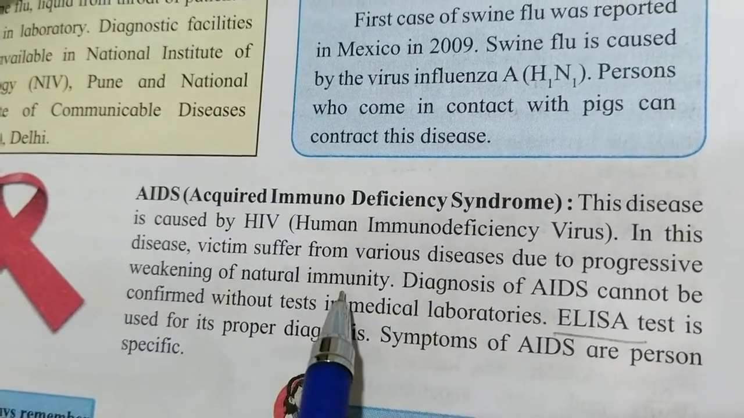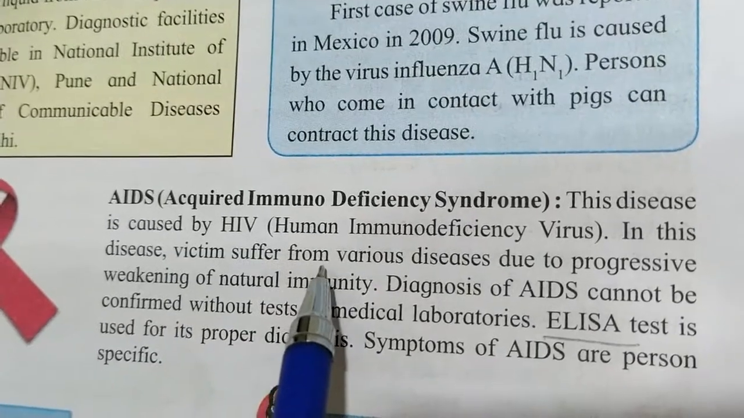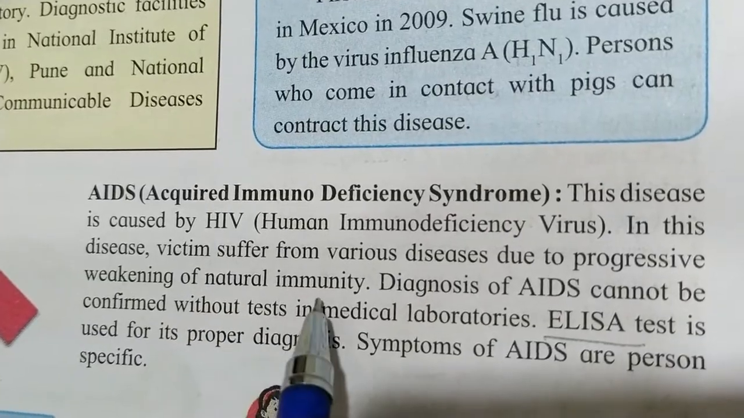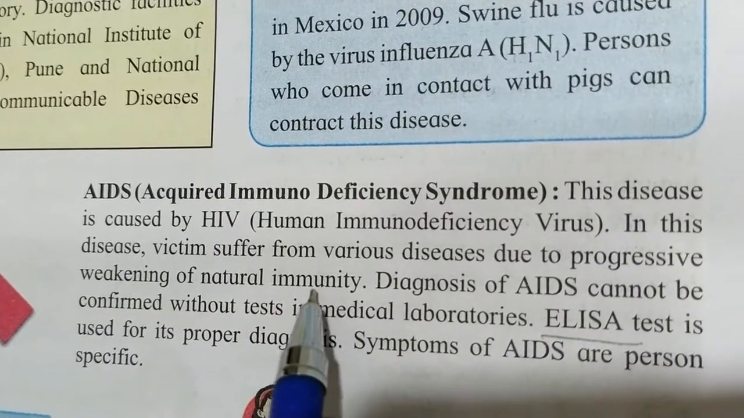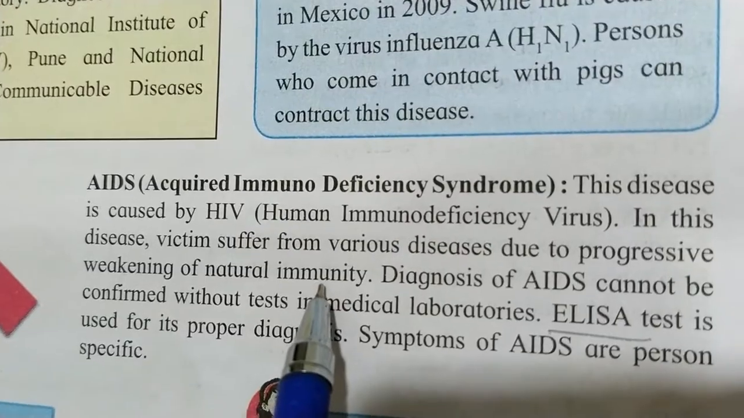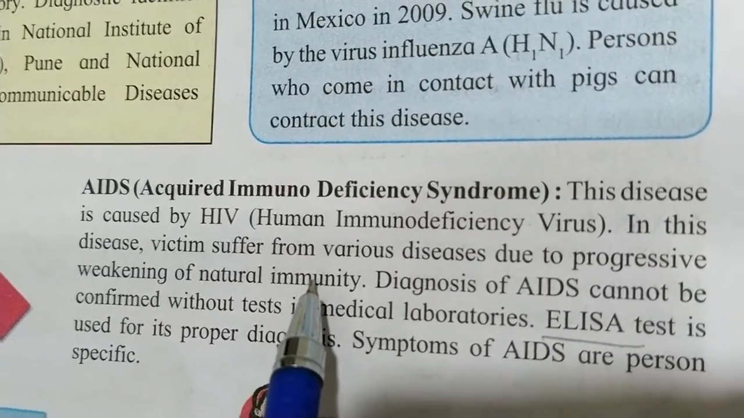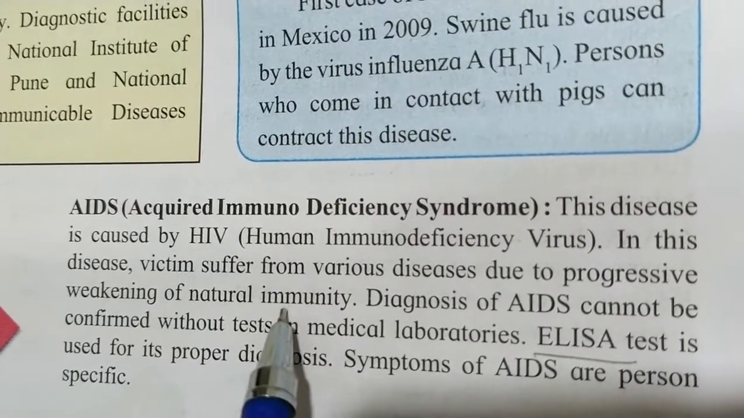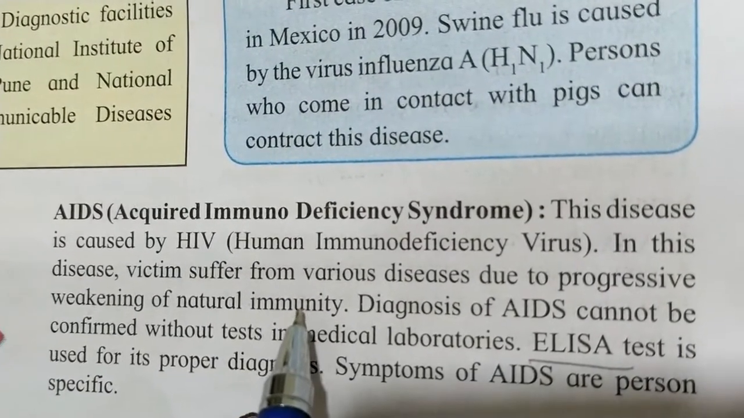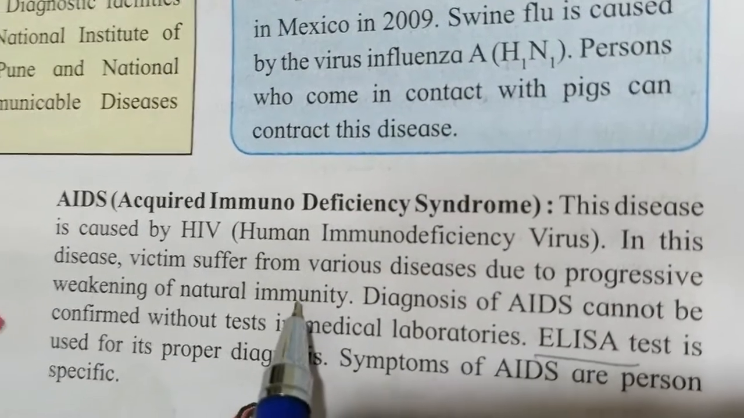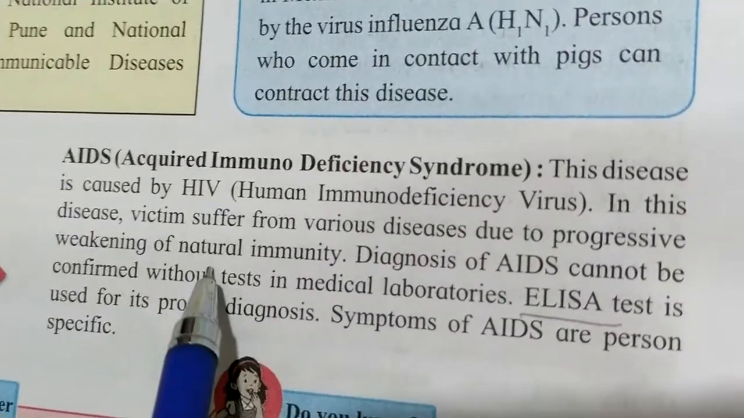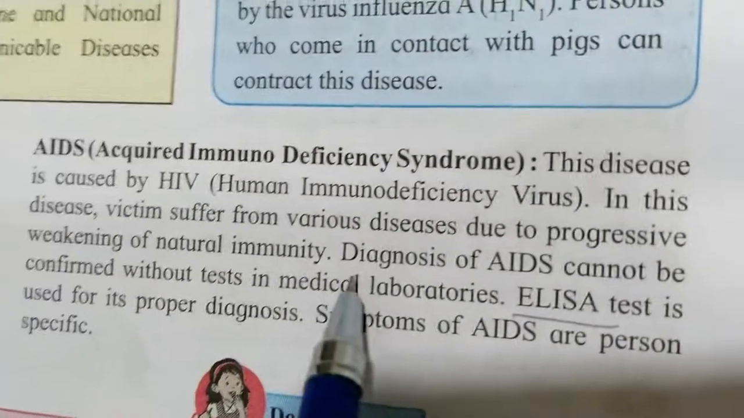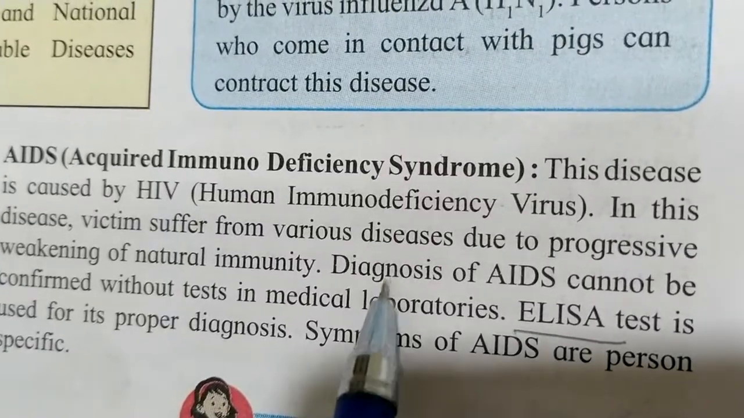When there is AIDS, what happens? The weakening of natural immunity means, you see, RBCs and WBCs are there. The WBCs act as carriers, meaning they defend against whatever germs or foreign carriers come. They act as soldiers. But in this case, they get weakened, so immunity is not there, and hence AIDS doesn't heal in a fast manner.